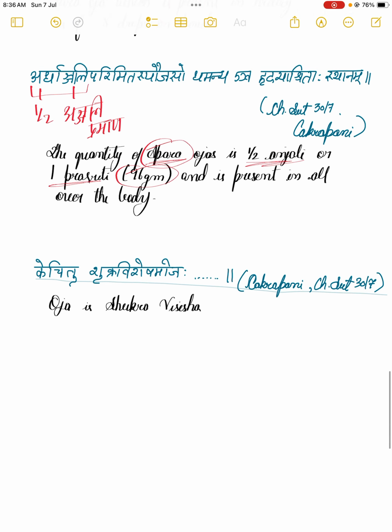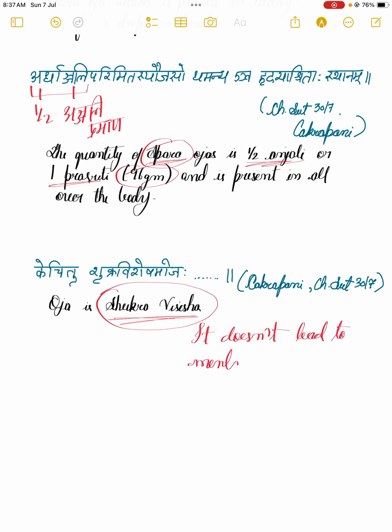One important thing is that Acharya Chakrapani has commented his opinion in Charak Sutrasthan that Kechitu Shukra Visheshama Ojha. He has considered Ojha as the Shukra Vishesh. This is very important. Ojha is considered as the Shukra Vishesh according to Acharya Chakrapani. But however, it does not lead to mental pleasure.